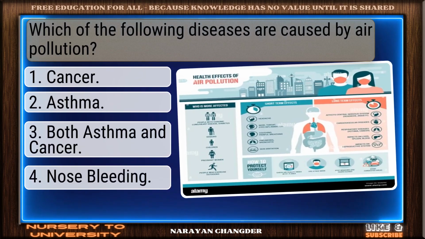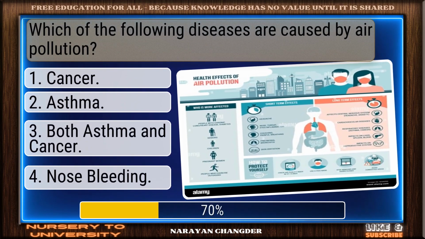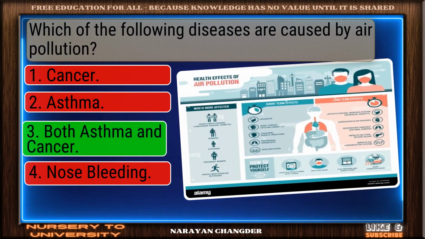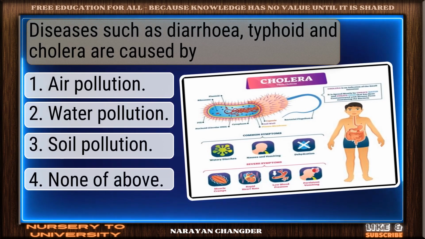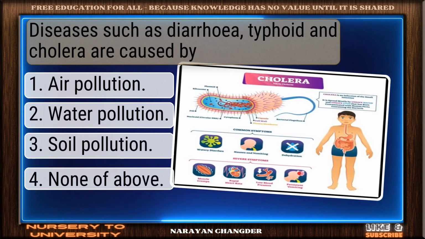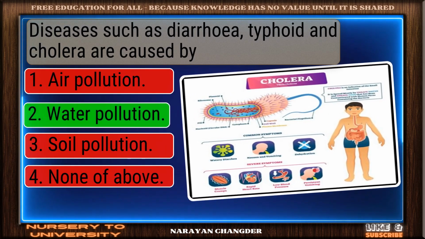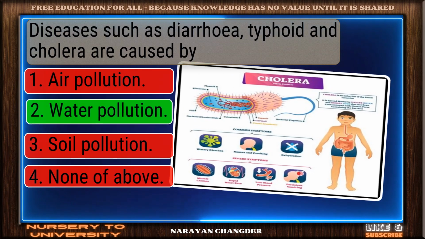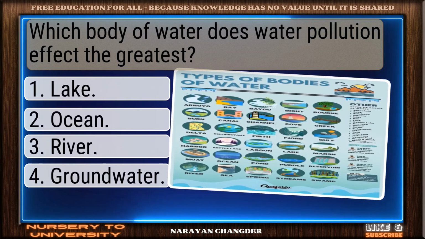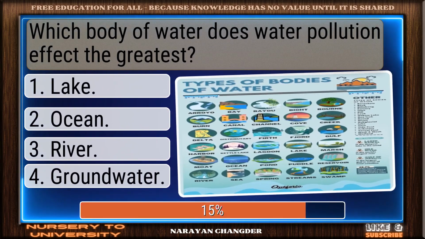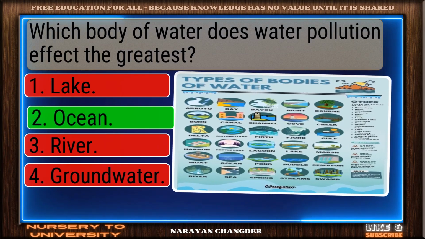Which of the following diseases are caused by air pollution? Nice selection. Both asthma and cancer is the correct and valid answer. Diseases such as diarrhea, typhoid, and cholera are caused by... Exactly. Water pollution makes sense and it is right choice. Which body of water does water pollution affect the greatest? Great thinking. Ocean is the right choice.